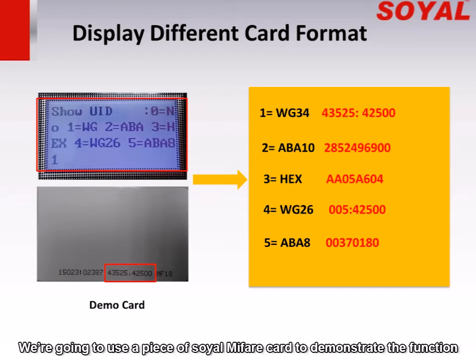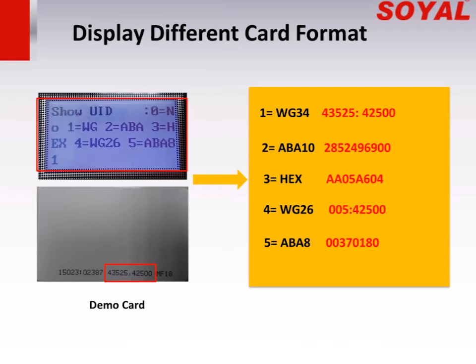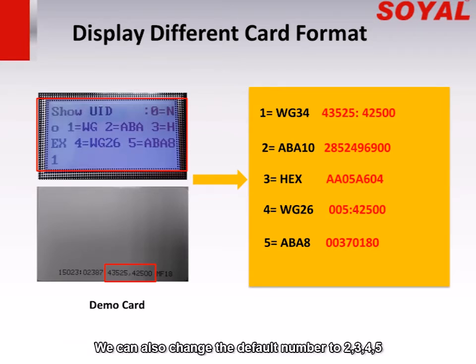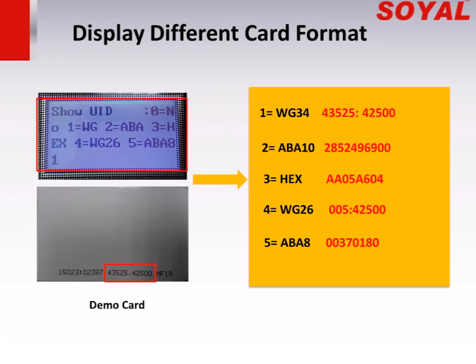We're going to use a piece of SOYAL My Fair card to demonstrate the function. The demonstrated card is a Weekend 34, which has the number of 43525 to 42500 printed on it. The default card format displaying on the controller LCD screen is Weekend 34 by selecting option number 1. We can also change the default number to 2, 3, 4, 5 so that different card formats will be displayed on controller LCD screen. Next, let us see an operation video.